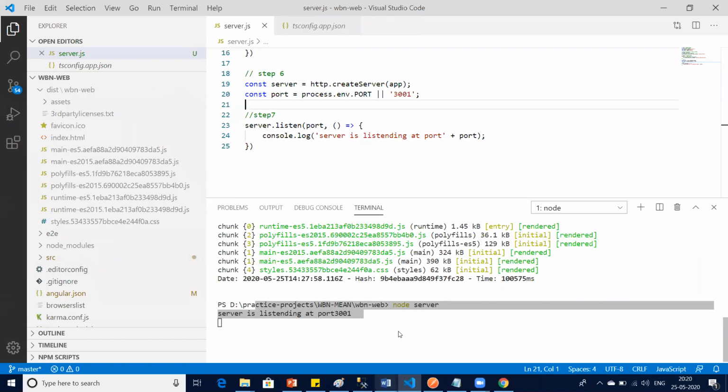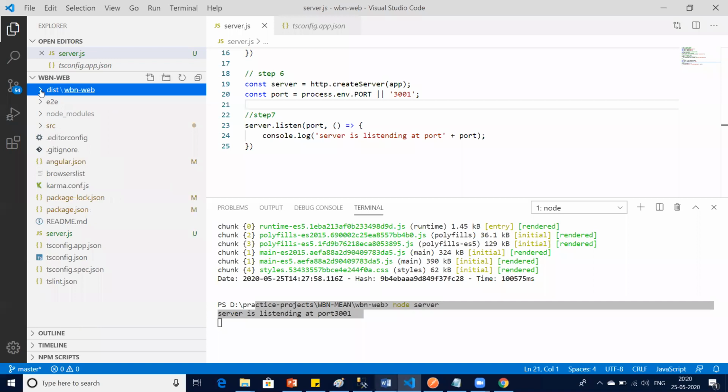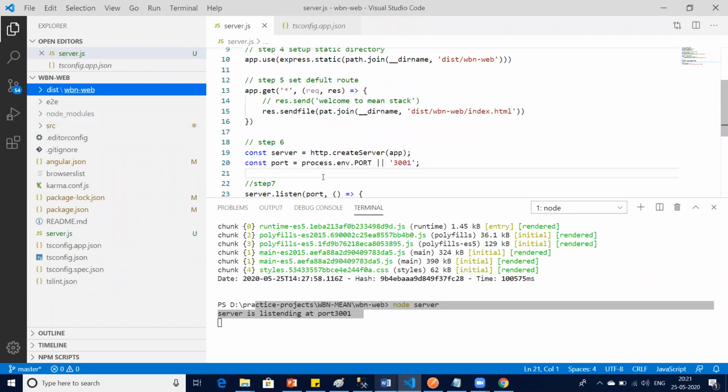So let me tell you what exactly I'm saying. I guess it would be better if we create an API and see whether it is working or not. What do you say? So for the API, which one should we choose?